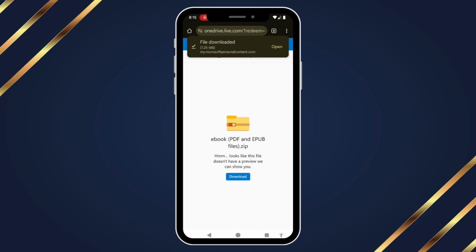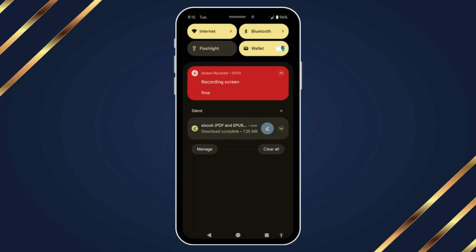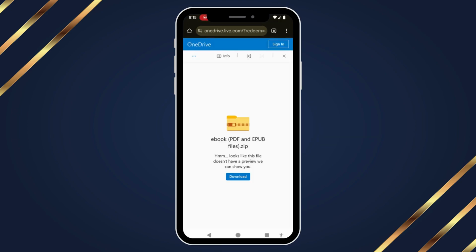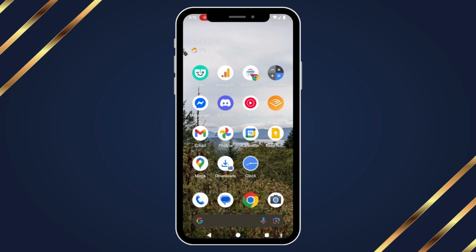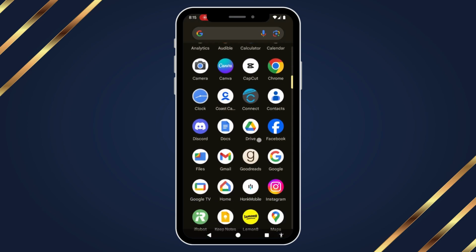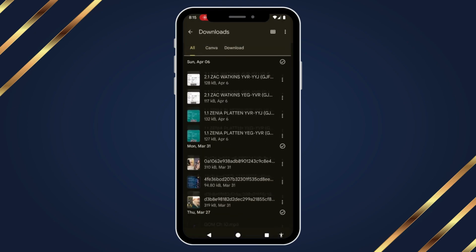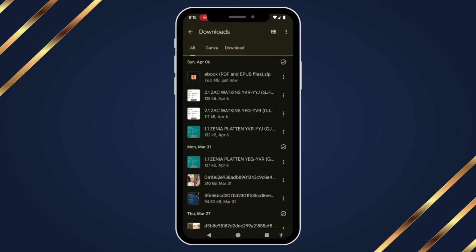Once it's downloaded, it should give you an option as a pop-up, or you can pull down from the top and it'll tell you that your download is complete. You can click on that. Or if you're coming back to this, if you haven't been to it for a while, you can find your files, which on an Android or a Google device will just look like this. And you can see it's come up for the day we downloaded it.